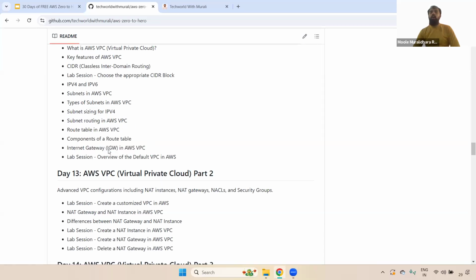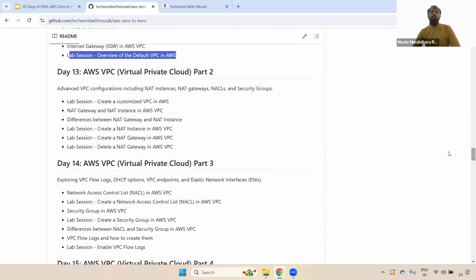and what the IGW is, and also we discussed the default VPC, because when you create an AWS account, during that time you will get the default VPC, right? That particular default VPC I have covered. Once you understand this default VPC, you will get to know what the drawbacks are, so that it is easy to understand why we are going to create a customized VPC.